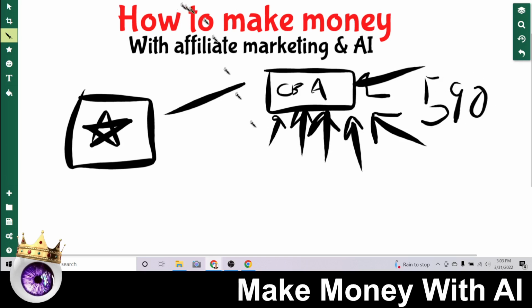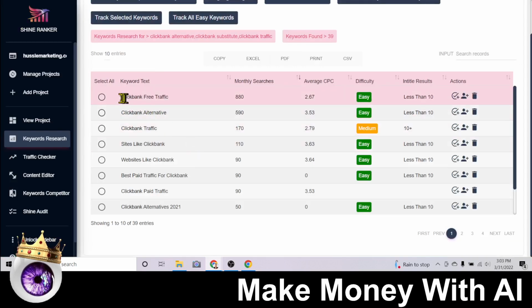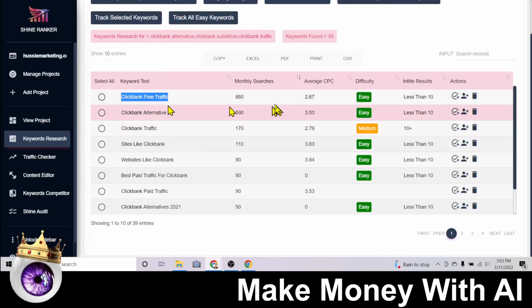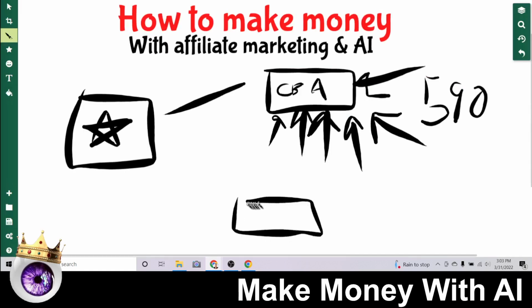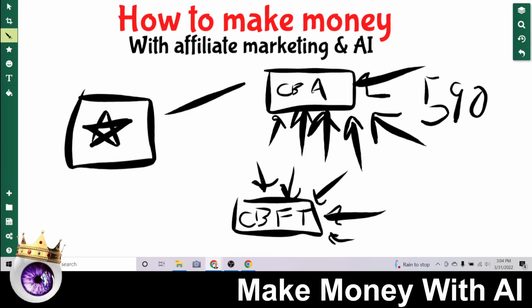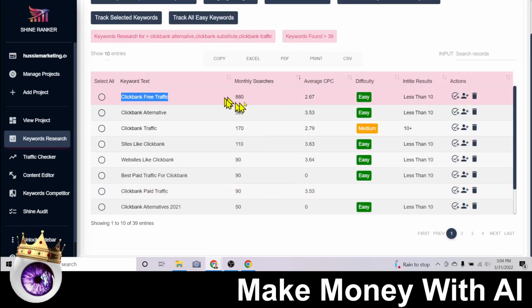So then what happens if we come back here, and like I said, I've already made one for ClickBank Free Traffic. This gets 880. So if we come back here and we make another page and we call this one ClickBank Free Traffic, right? And this page is getting 880 searches a month. Now, maybe all of those aren't coming to our website. Say we don't rank number 1, but we rank at the bottom of the first page. There's still a good chance that we'll be getting 50 or 100 from this.